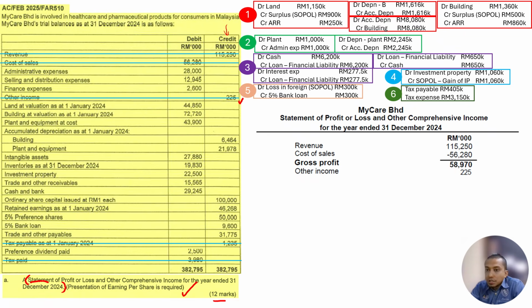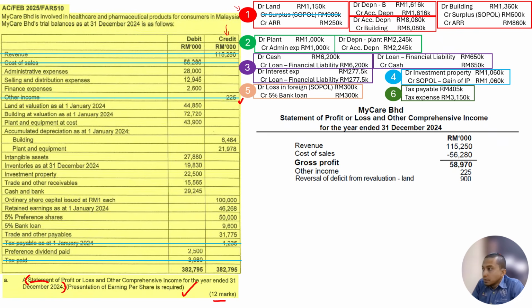Therefore, we go to the additional information. If we look into the additional information, is there any other income that we can see? Yes, you can see the first information. We have a credit surplus, SOPL. Why do we have a surplus in SOPL there? Because this is to counter the previous deficit. So we do SOPL here. Again, reversal from deficit revaluation, land, which is 900,000. I put it here and cancel because we put it already. Okay, then check what else.